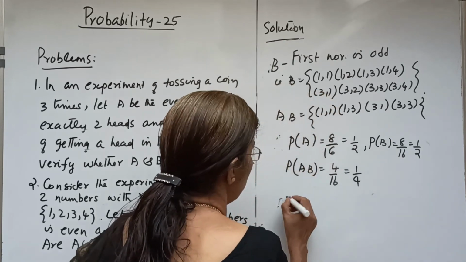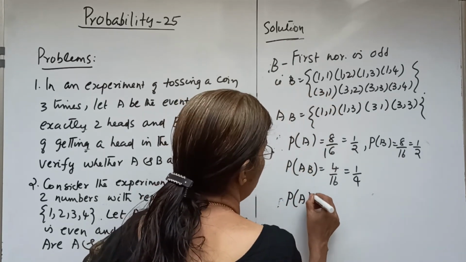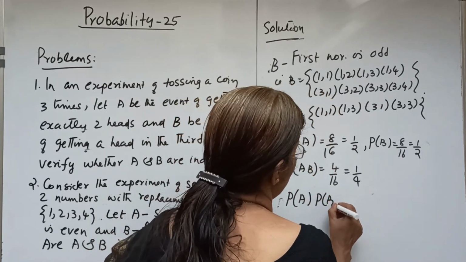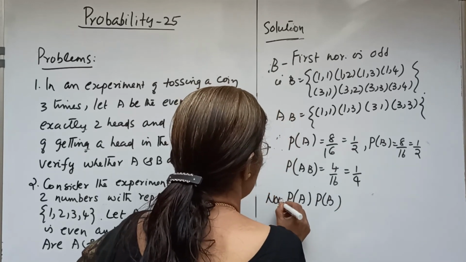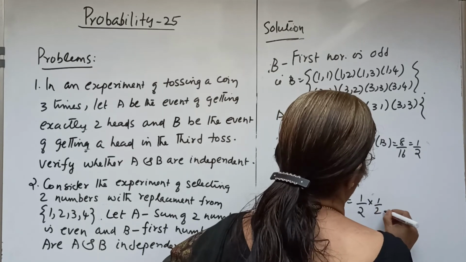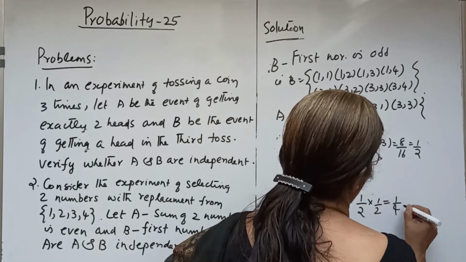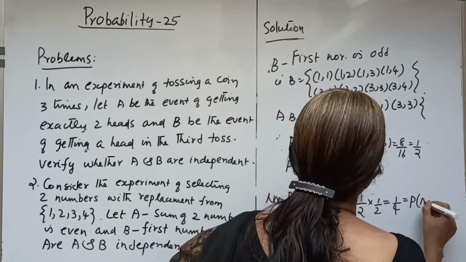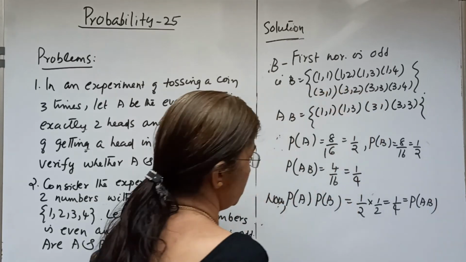P of A into P of B equals 1 by 2 into 1 by 2, which is 1 by 4, equal to P of AB, isn't it?